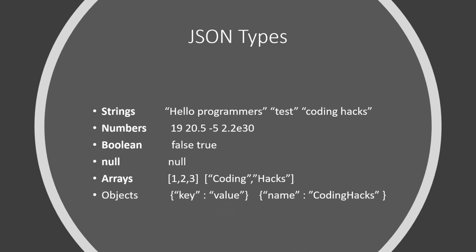Plus, the next type of JSON is object. An object is the most complex but most used type within JSON, and it allows us to represent values that are key value pairs. So, in case of objects, you give it a key and then a value, and that value can be anything of the other types we have talked about. So, strings, numbers, booleans, arrays, you can take any of the data types as a value.